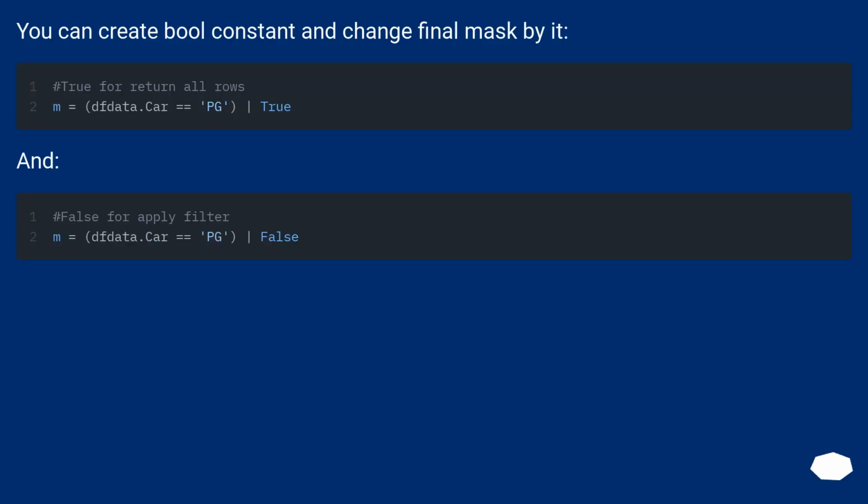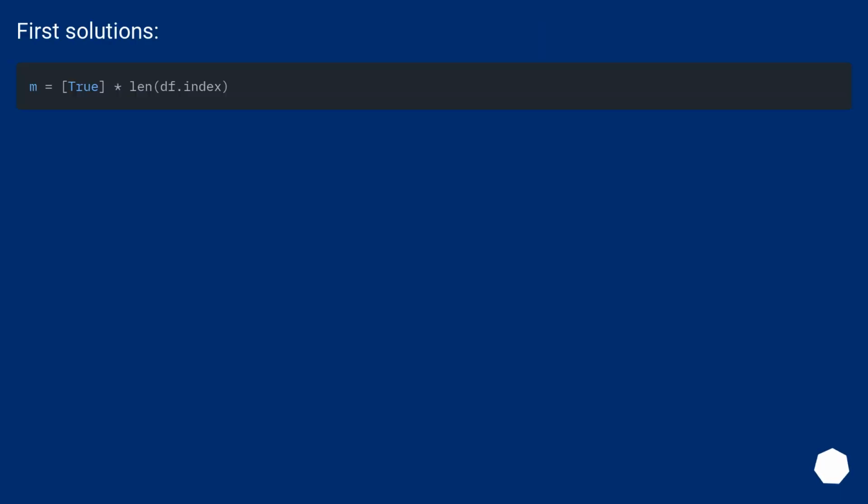You can create a bool constant and change the final mask by it. And first solutions.